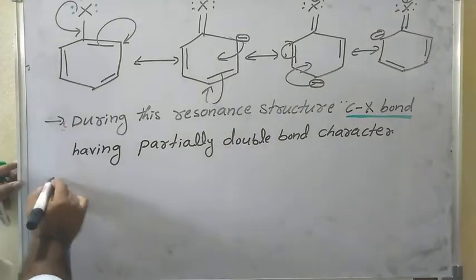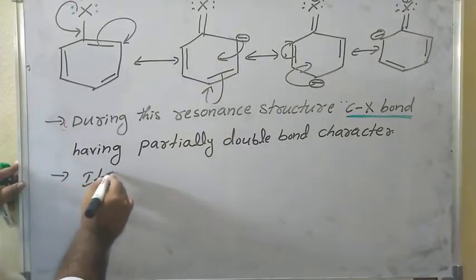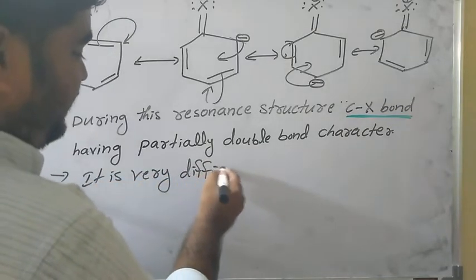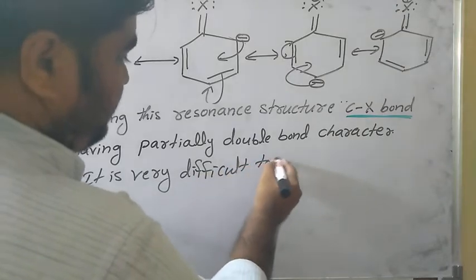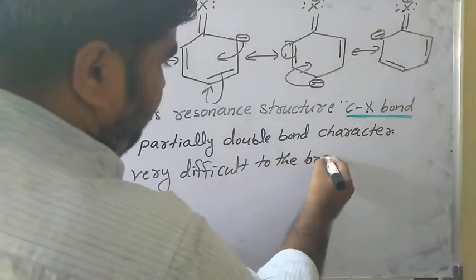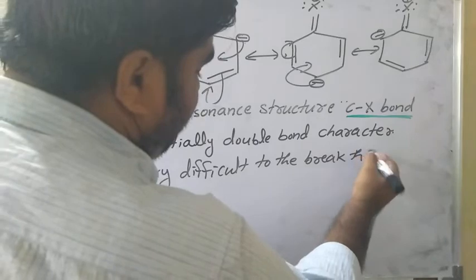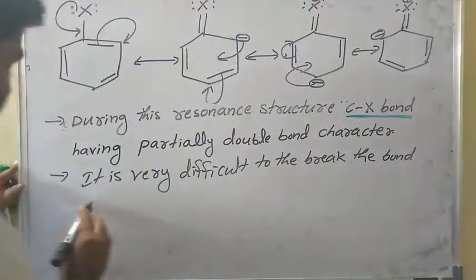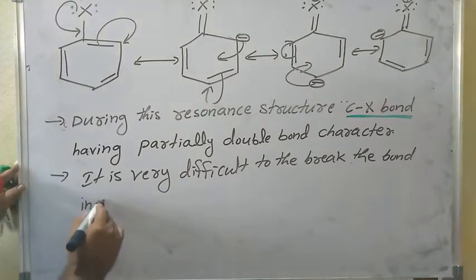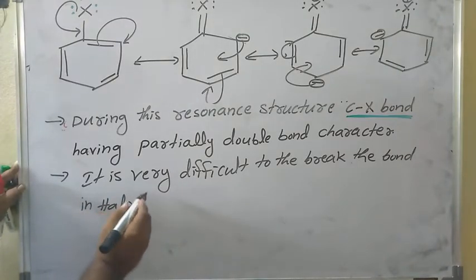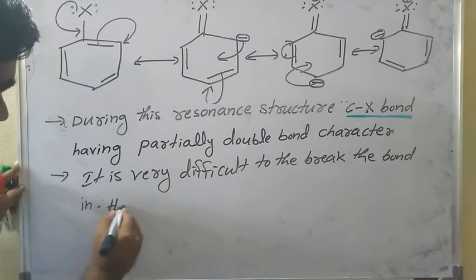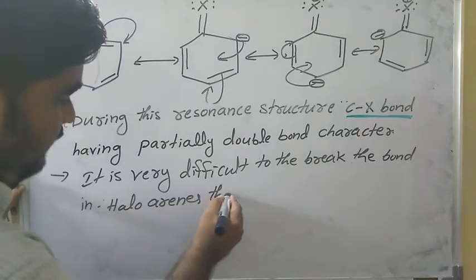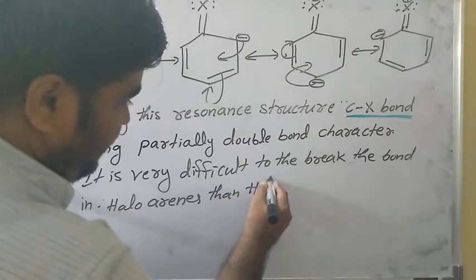It is very difficult to break the bond in haloarenes, then haloalkane.